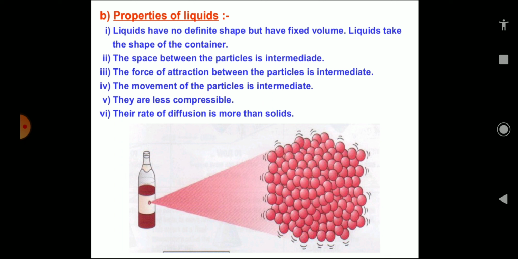Liquids are less compressible. Solids are not compressible, but liquids are slightly compressible. We cannot compress them much; to a little extent, we can compress them. You might have seen a plastic bottle filled with water. You can press it, you can compress it. So they are a little bit compressible. But if the same bottle contains ice, we cannot compress it. So in this way, liquids are a little bit compressible.